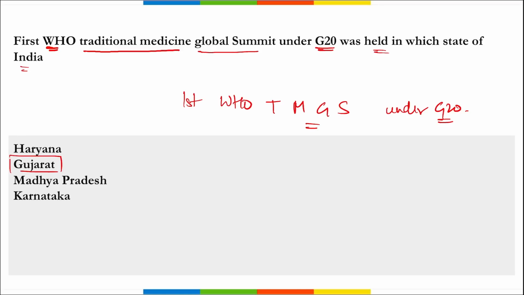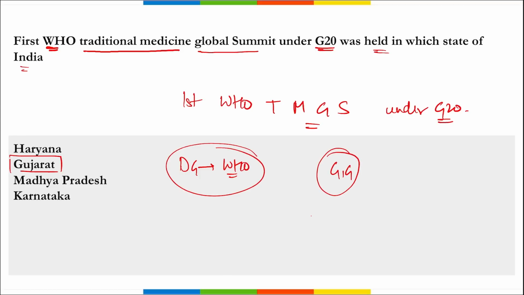Right? I repeat, the first WHO Traditional Medicine Global Summit was launched by Tedros Ghebreyesus, the Director General of WHO, right? And it was launched in Gandhinagar, Gujarat. Correct? This was alongside the G20 Health Ministerial meeting that was held in Gujarat, and the summit also witnessed the first ever joint finance and health ministerial under the Indian presidency.